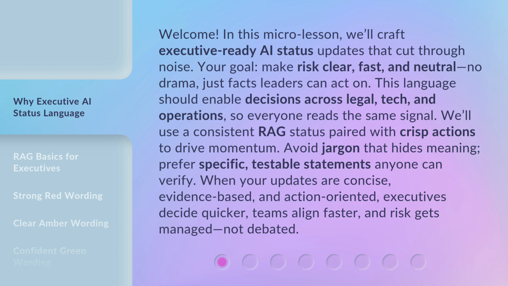Avoid jargon that hides meaning. Prefer specific, testable statements anyone can verify. When your updates are concise, evidence-based, and action-oriented, executives decide quicker, teams align faster, and risk gets managed, not debated.